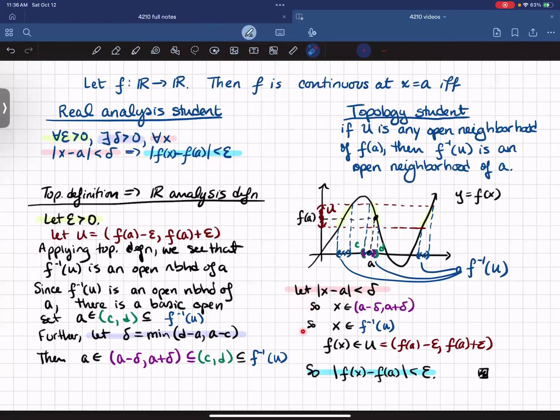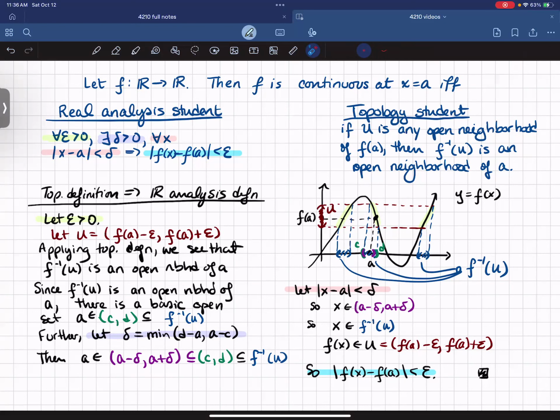And then I do a bunch of stuff with the sets that I found, and I get that f of x minus f of a is less than epsilon. And so I've shown, using the real analysis definition, that this function is continuous. So what I've shown now is that if a function from the reals to the reals is continuous using the topology definition, then it is also continuous using the real analysis definition.